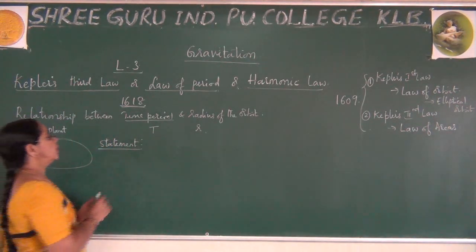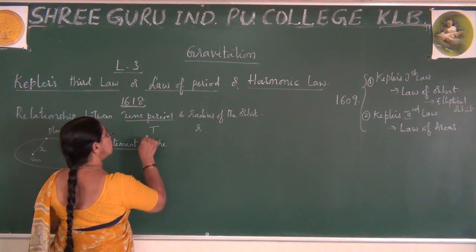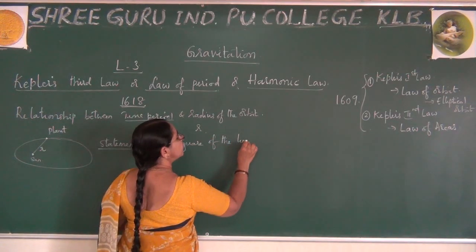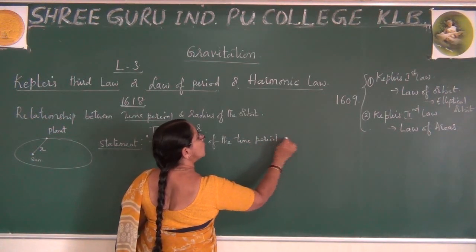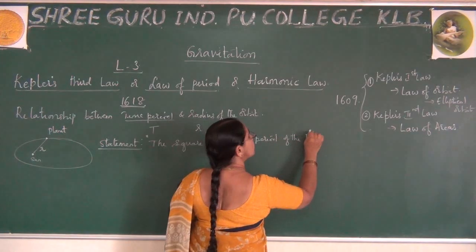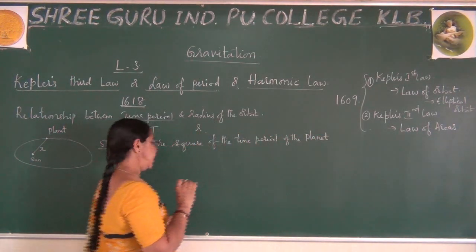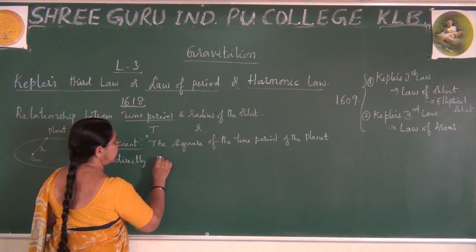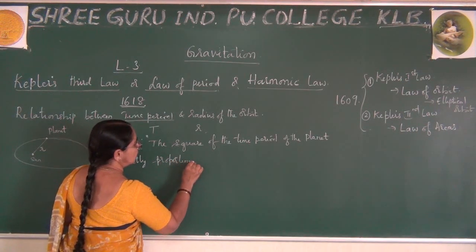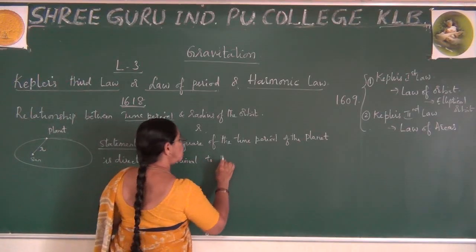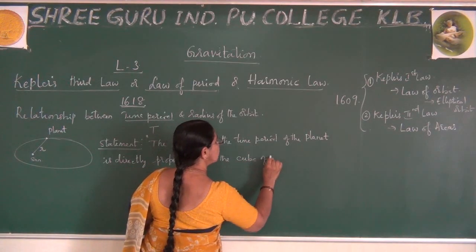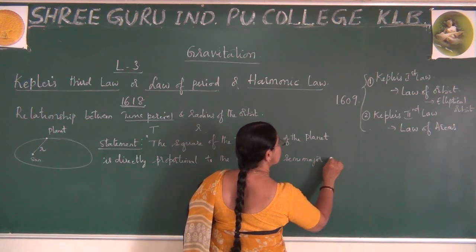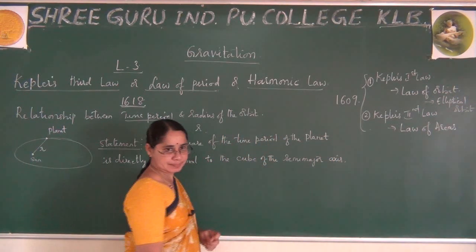So please observe, according to him, the square of the time period of the planet is directly proportional to the cube of the semi-major axis. Cube of the semi-major axis.